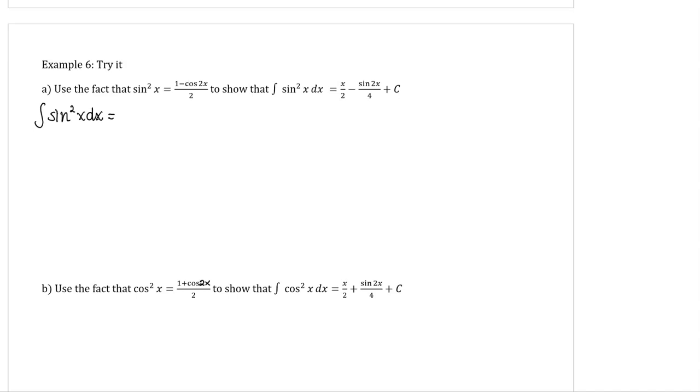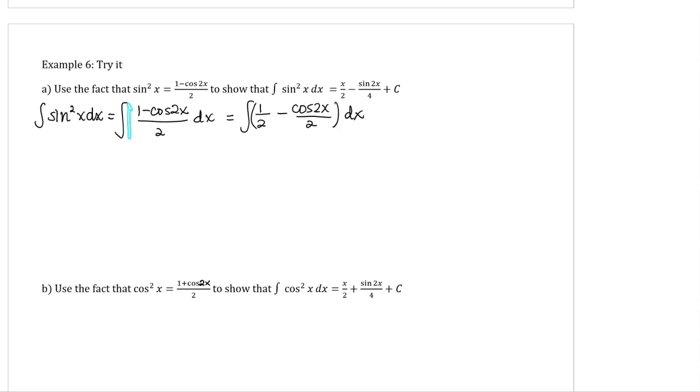From trigonometry, there is a formula that tells us that sine squared x can be rewritten as 1 minus cosine 2x divided by 2. I'm going to rewrite that integrand, separate that fraction into a 1/2 minus cosine 2x over 2 dx.